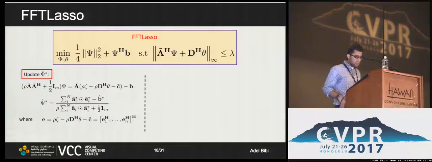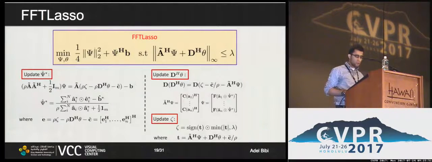The updates for the dual variable psi, for instance, still require solving linear systems. However, there is structure in A tilde Hermitian, which allows us now to solve the updates completely in the Fourier domain by using the diagonalization of these circulant matrices. We no longer need to do any linear system solving nor matrix vector multiplication, and the FFT is the most expensive operation. In fact, if we look at all the remaining updates, all of them involve only element-wise operations, and again, FFTs are the most expensive operations.